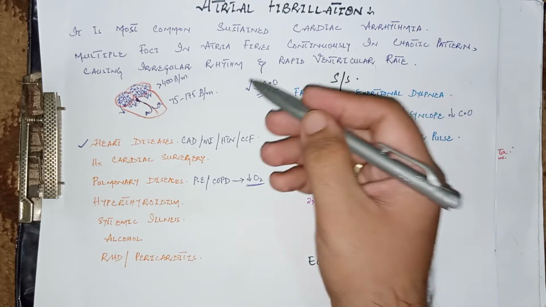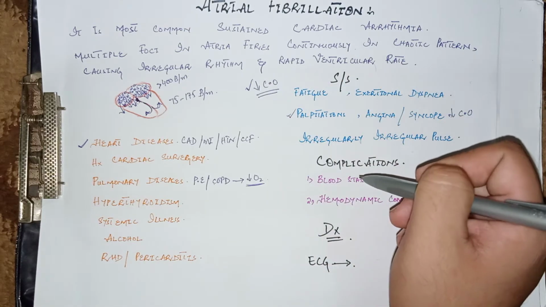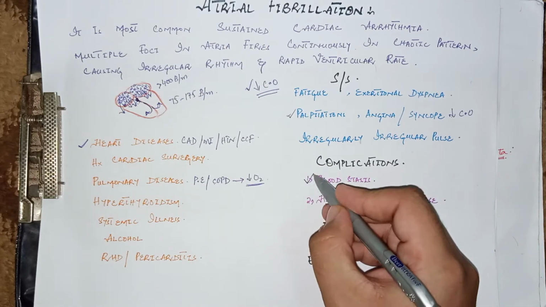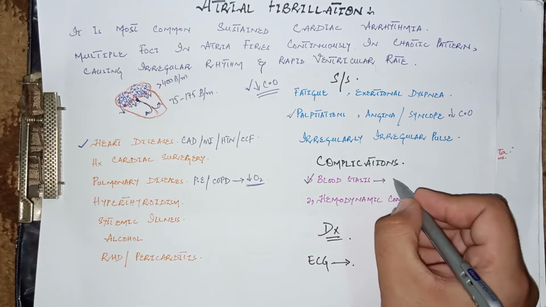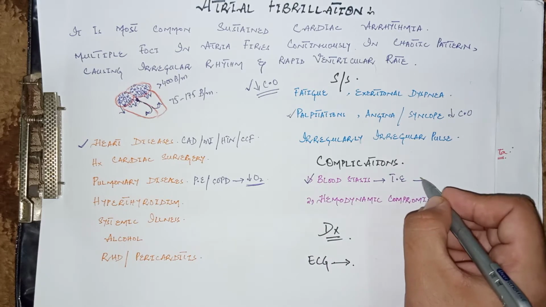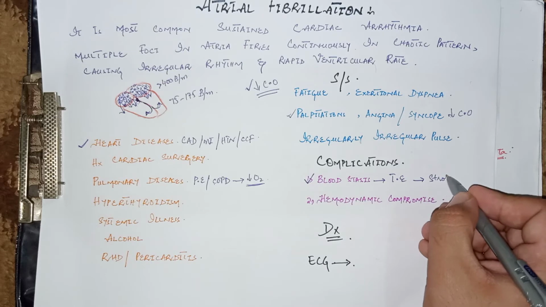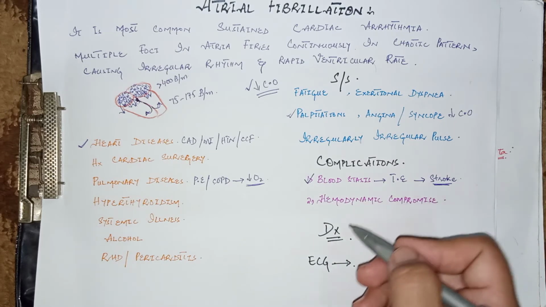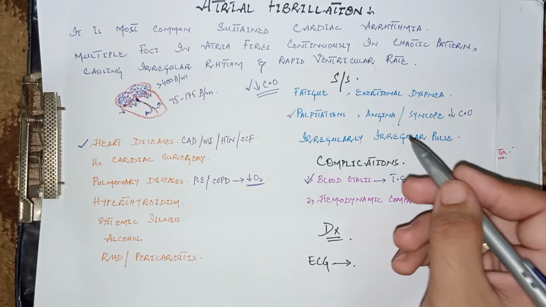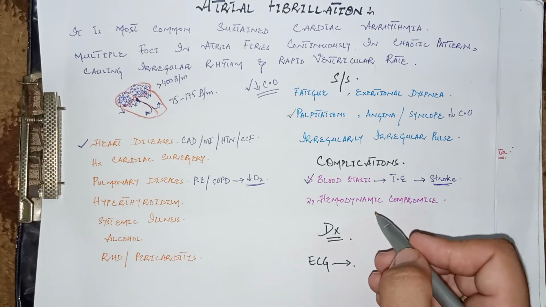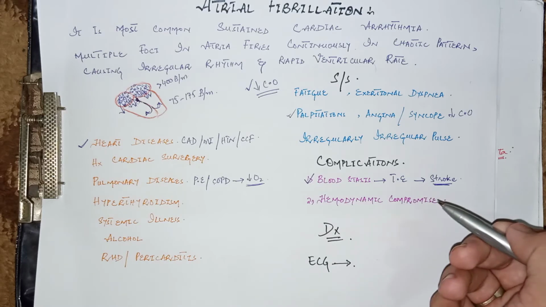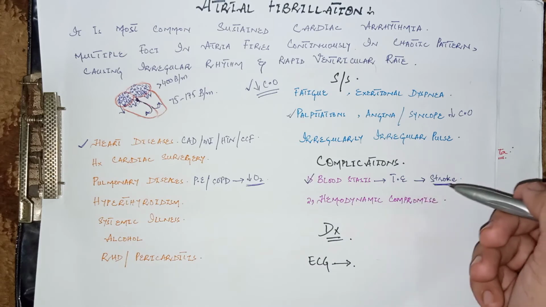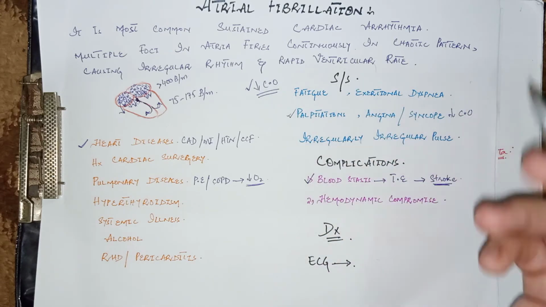Now come to the complications of atrial fibrillation. The most common and significant complication is due to ineffective contraction. There is stasis of blood in the chambers of the heart, which leads to thromboembolism, and this thromboembolism can ultimately lead to stroke in the vasculature of the brain. The second complication is hemodynamic compromise due to reduced cardiac output, that is, decreased blood pressure and also chest pain. So these are the features of hemodynamic compromise in atrial fibrillation.